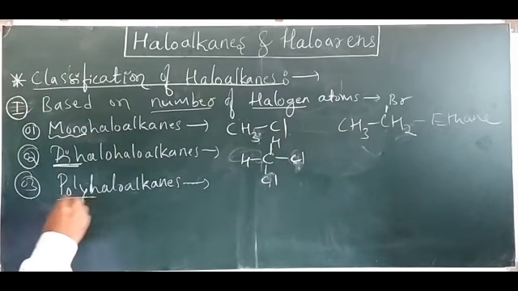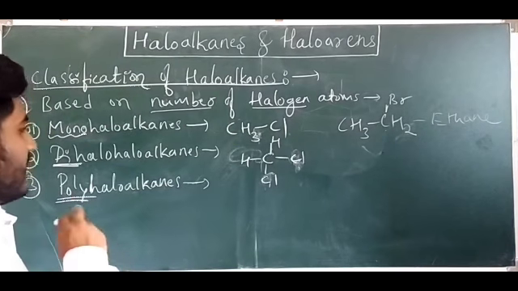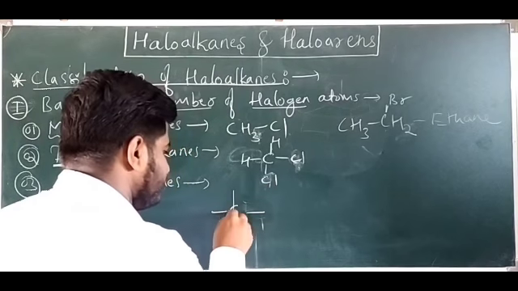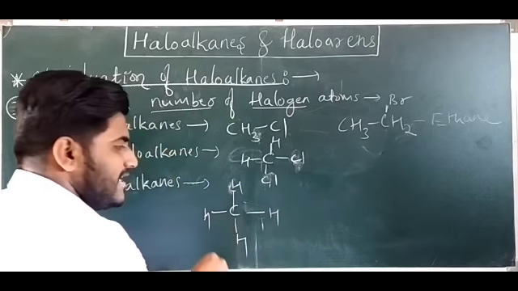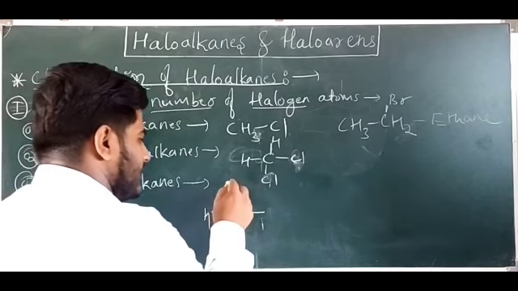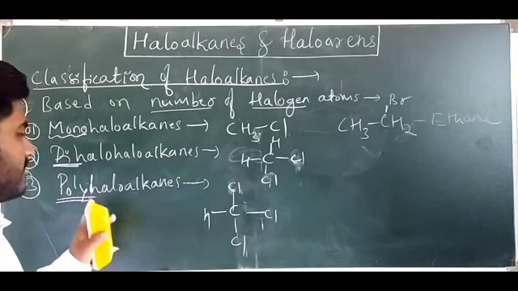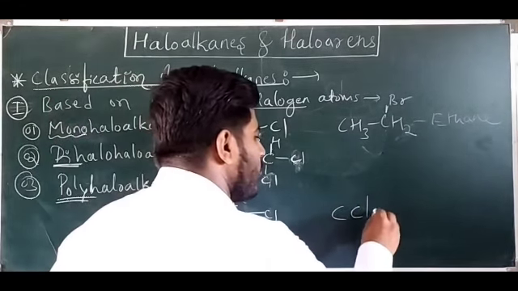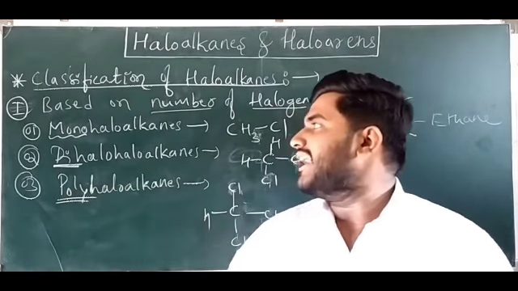And the last one is poly. More than two hydrogen atoms replaced by halogen atoms is called a poly. Look at here. This is your CH4, nothing but methane, right? Replace three hydrogen atoms or four hydrogen atoms by any halogen atom. Okay, look at it. Three hydrogen atoms are replaced by halogen atoms, therefore this one is called polyhaloalkane. Or else all four hydrogen atoms can be replaced by halogen atoms. That is also a polyhaloalkane.